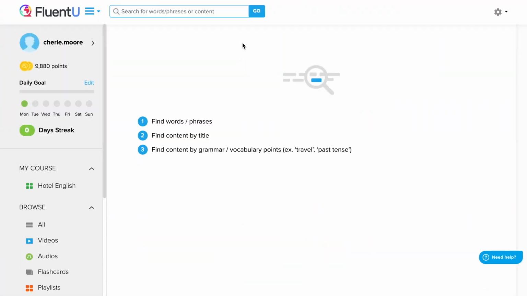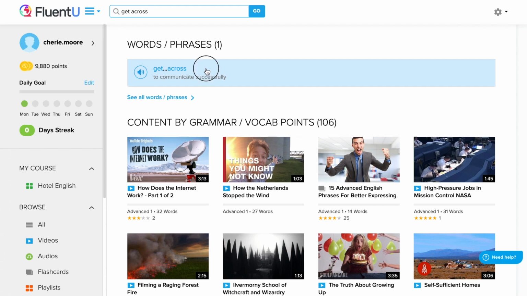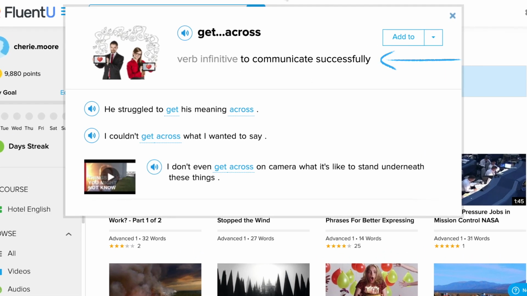Our phrasal verb is get across. And if you're using FluentU to learn this, the first thing you're going to want to do is look up the definition on FluentU by going to the top search bar and typing get across. The phrase should come up with the definition, which is to communicate successfully. You can also listen to or read the two examples that go along with it, which are, he struggled to get his meaning across, and I couldn't get across what I wanted to say. You can also see that the phrasal verb is separable since it separates in the first example sentence.